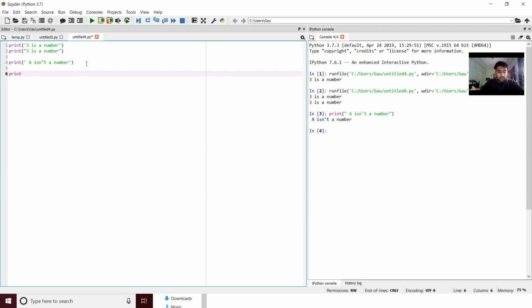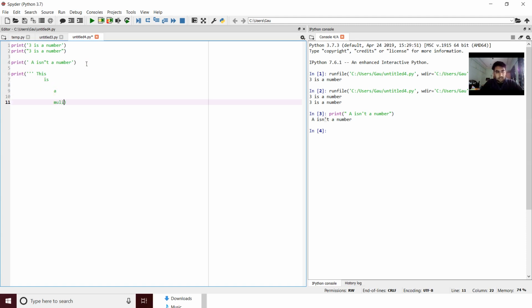Now suppose you have to print a multi-line string. There are two possibilities that you can use. You can use 3 quotes and start like this: this is a multi-line string. Whichever way you want to end it, it's all up to you. So when you print this, along with all the tabs that we had yesterday, all the blank space, it will print it in the same manner. Get it? So this is all about multi-line strings.